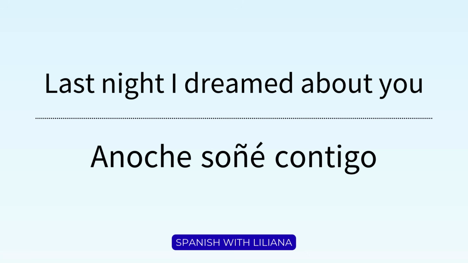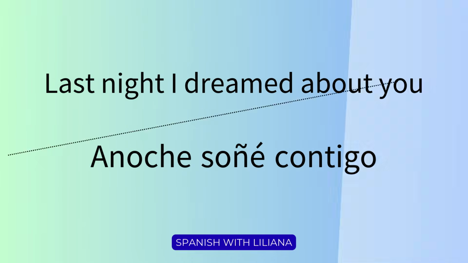Anoche soñé contigo. Contigo is a word that evolved from Latin. So it just ended up being like this. But con technically means with. So with this combination of soñé plus the preposition, we don't use about in Spanish, we use con.